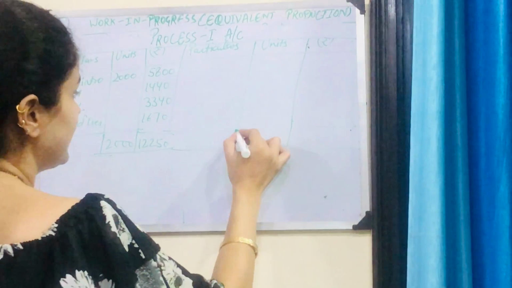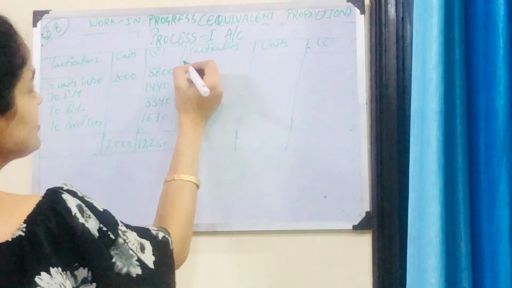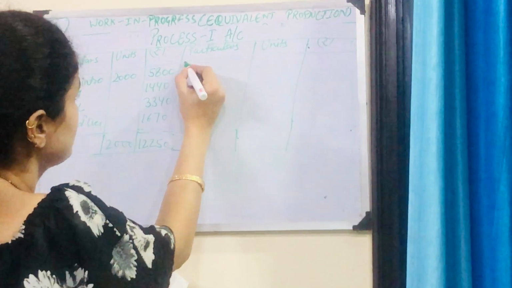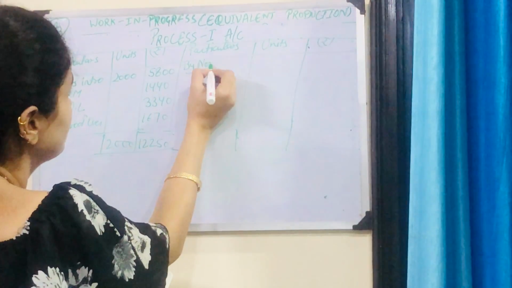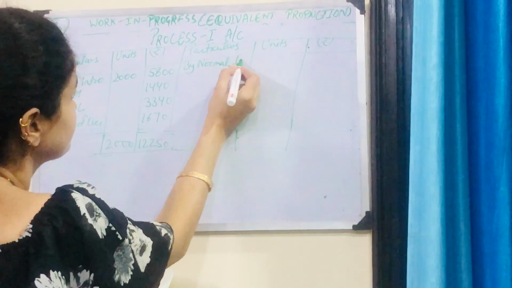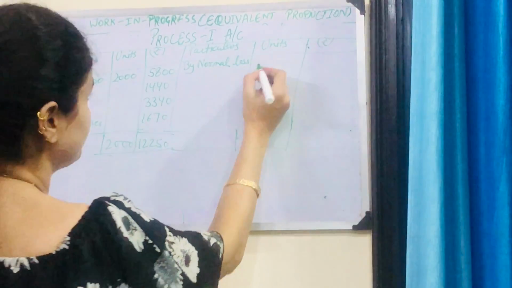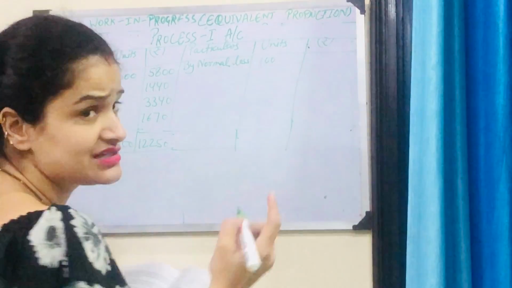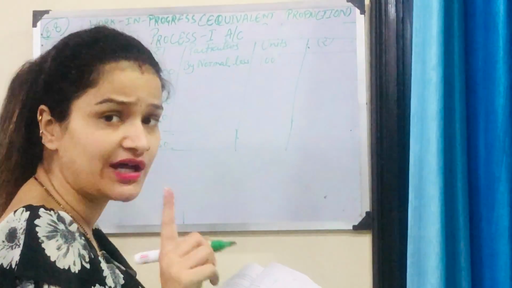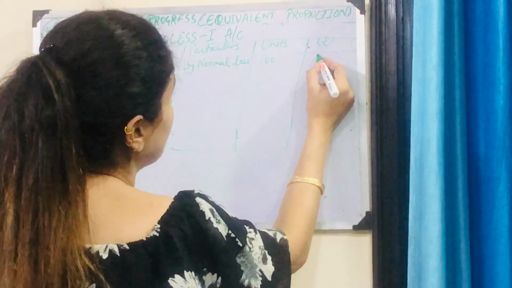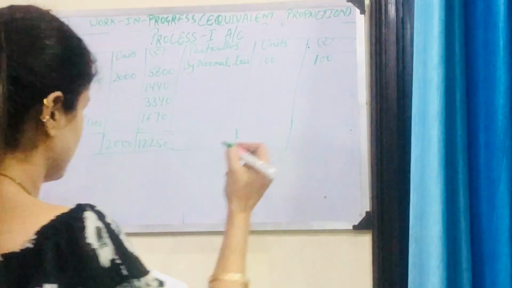On the credit side, firstly we will write down normal loss. So by normal loss, the units were 100 and the realized value, scrap value was 1 rupee. So 100 rupees total.